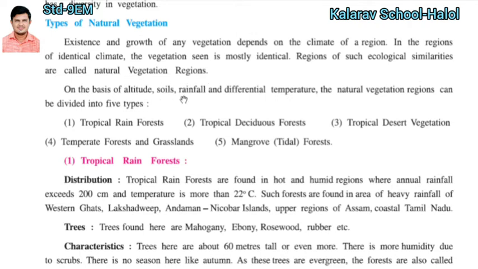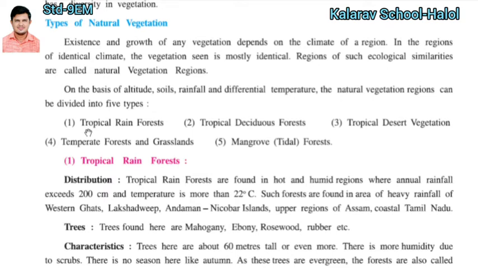On the basis of altitude, soil, rainfall and differential temperature, the natural vegetation region can be divided into 5 types. Number 1, tropical rainforest; number 2, tropical deciduous forest; number 3, tropical desert vegetation; number 4, temperate forest and grassland; and number 5, mangrove, which is called tidal forest.